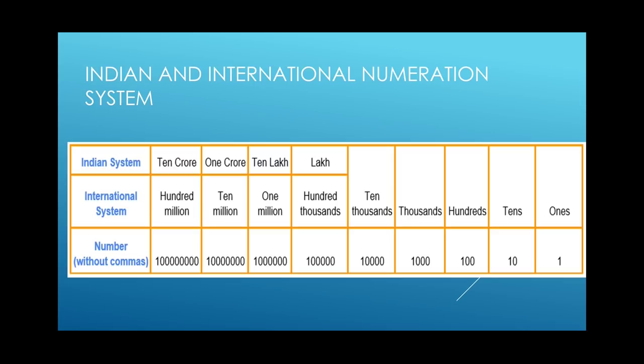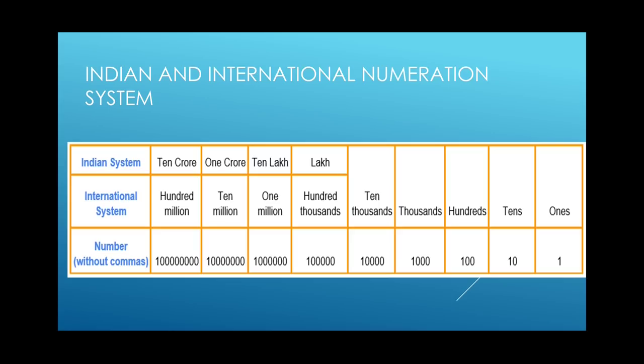When we say 10 lakh in Indian system, it will be 1 million in international system. 1 crore, when we say, it will be 10 million in international system. 10 crore, when we say 10 crore, it will be 100 million in international system.